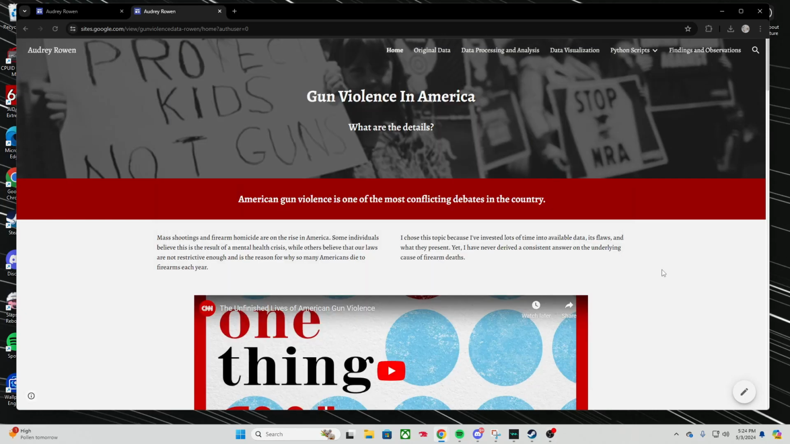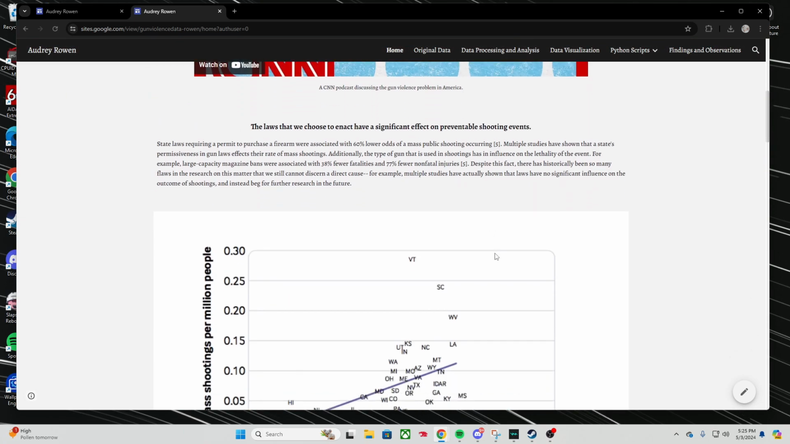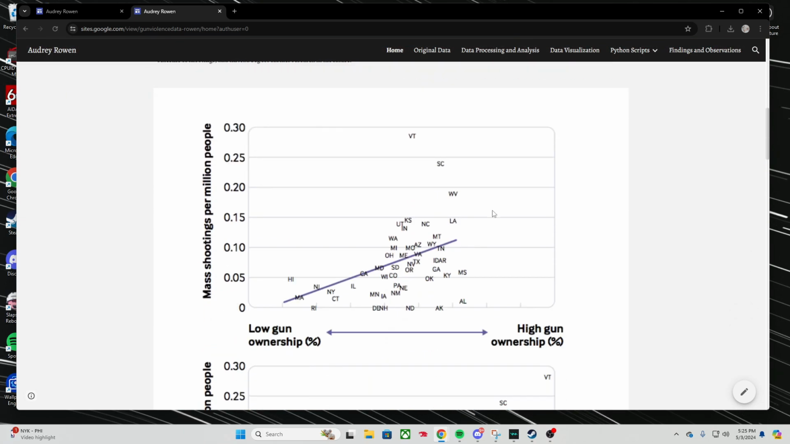The topic that I focused on throughout the semester was American gun violence. And as most people know, it's one of the most heated debates in the country currently. Some people believe that it's caused by a mental health crisis, and other people believe that it's caused by laws that aren't restrictive enough. But what a lot of people don't read into is how is it changing over time? Who is it affecting? Those little details are what we're going to analyze through data sets and through the many projects that I did this semester.